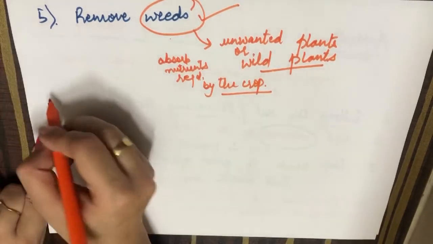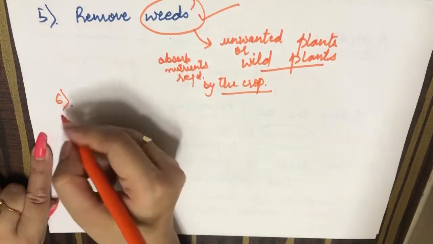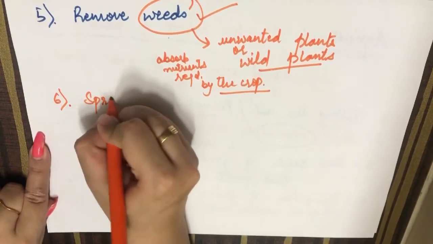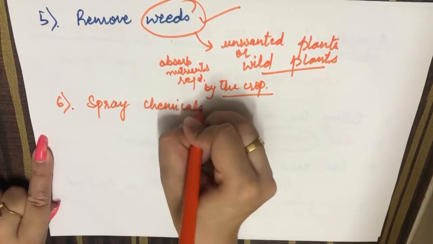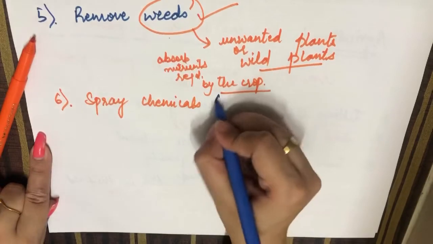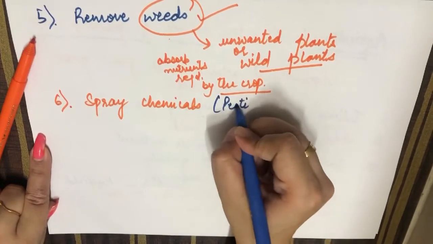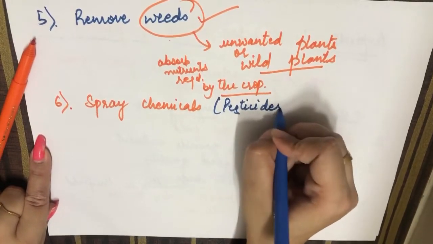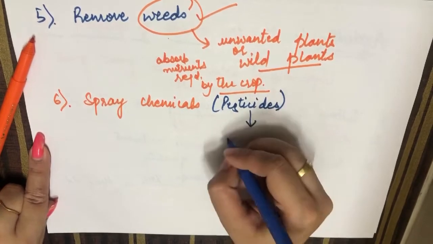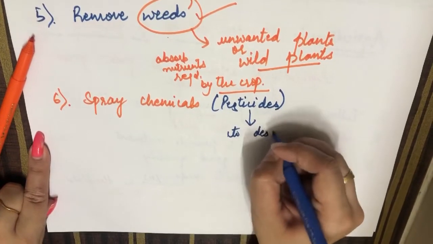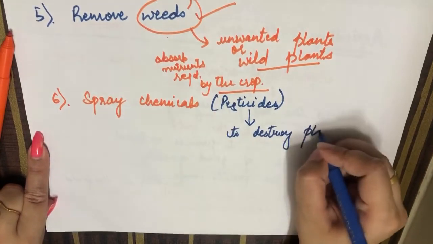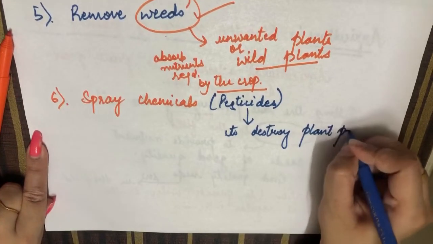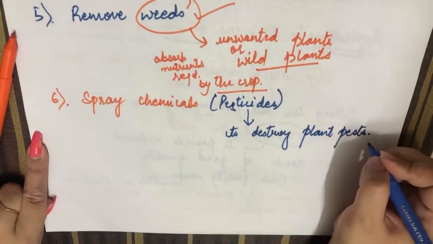Now sixth point, we will spray certain chemicals, also called pesticides. Now what is the function of pesticides? To destroy plant pests. Okay, now what will happen, it will destroy the plant pests.